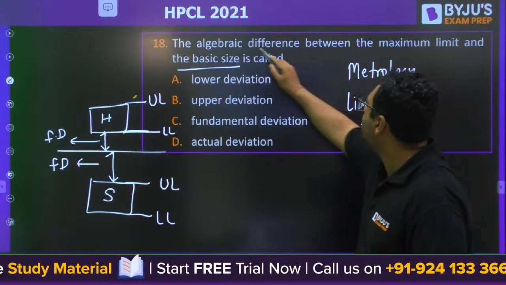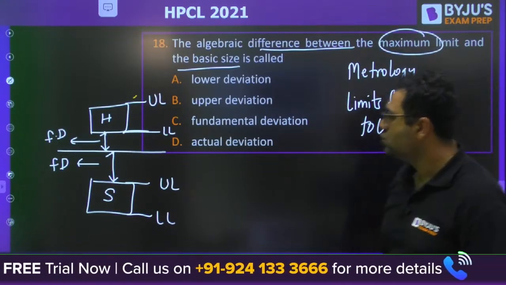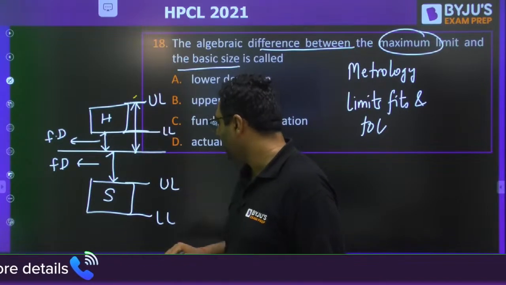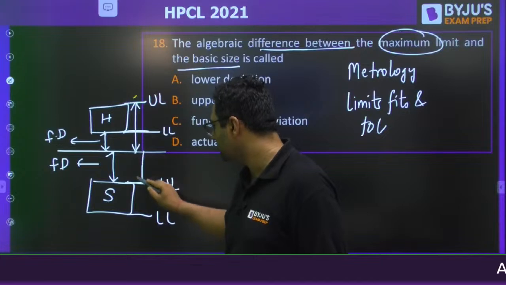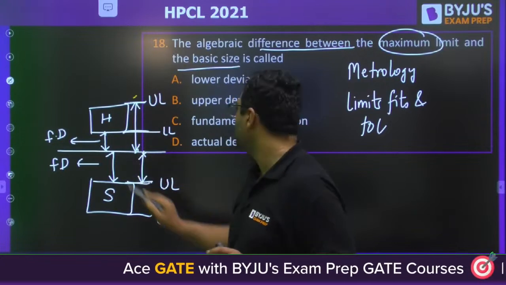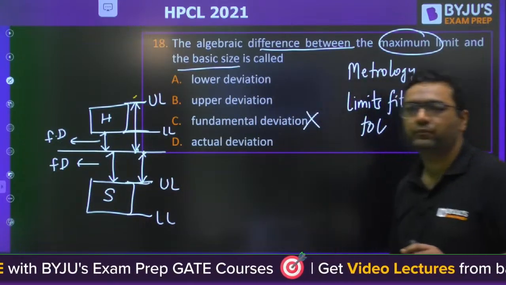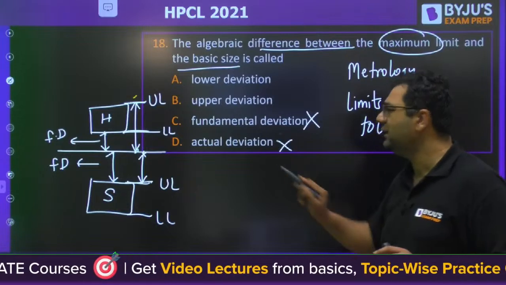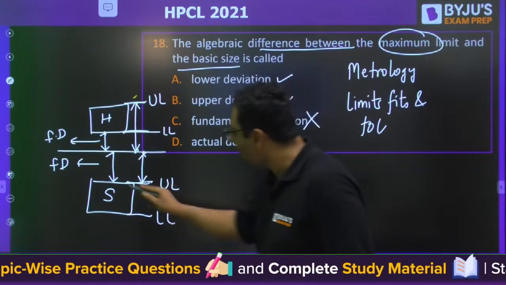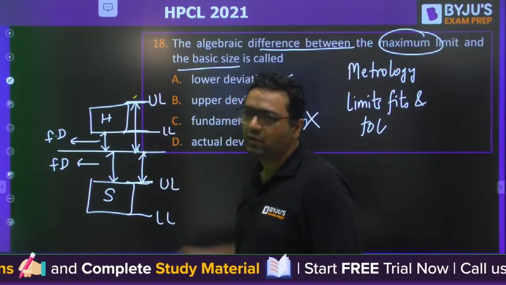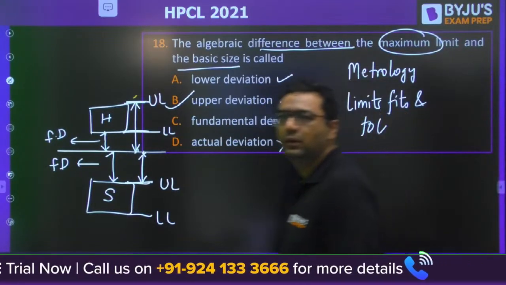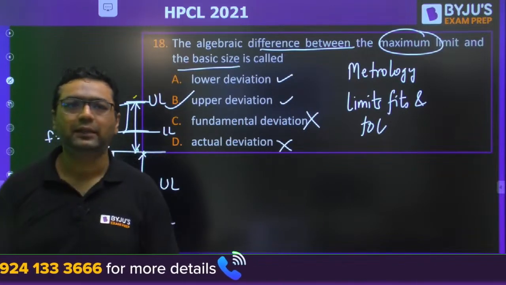So guys, they are saying the algebraic difference between the maximum limit. For this, the maximum limit of shaft is this. So this would not be the fundamental deviation. That is why C cannot be the answer. Actual deviation, we do not see any term like that. So either it is lower deviation or upper deviation. So my dear, for the upper size we call it upper deviation. So answer will be B for this. Is it clear? Clear for everyone?